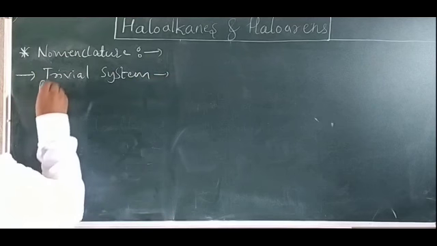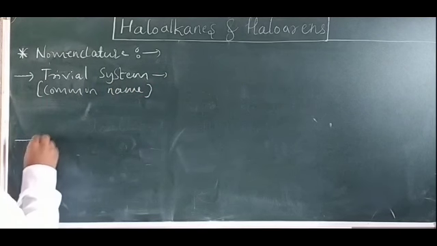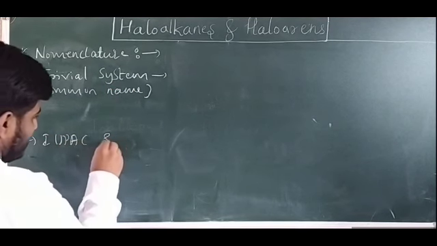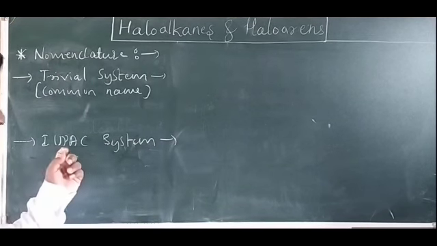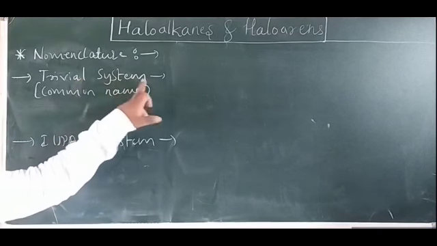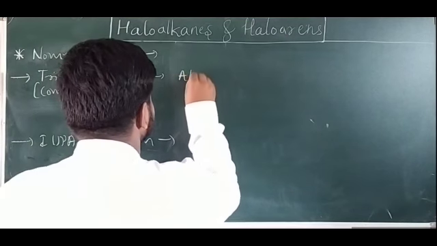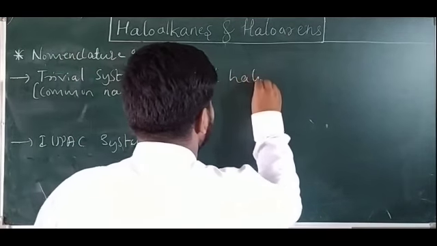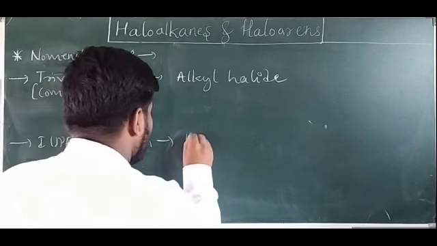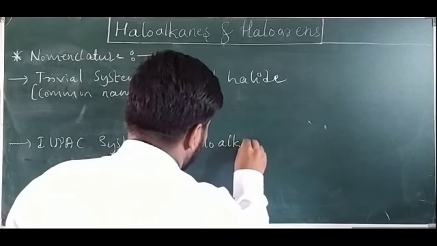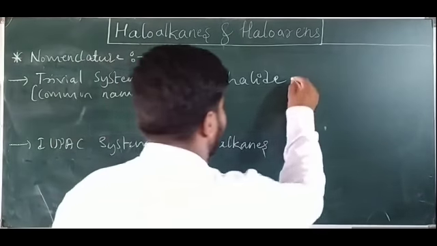Next, nomenclature. There is the trivial system, which we can call the common name, and another one is the IUPAC system. IUPAC means International Union of Pure and Applied Chemistry. In the trivial, common system, we call haloalkanes alkyl halides. And in the IUPAC system, we call them haloalkanes. So how does alkyl halide come? Look at here, guys. I will explain with an example.